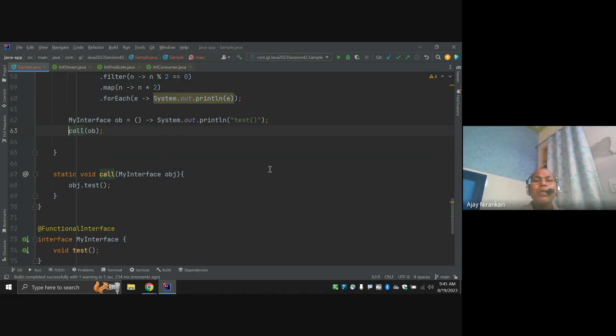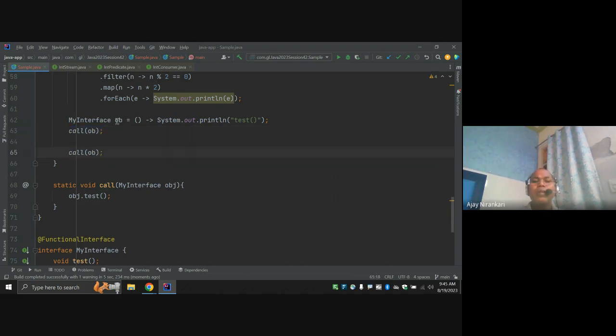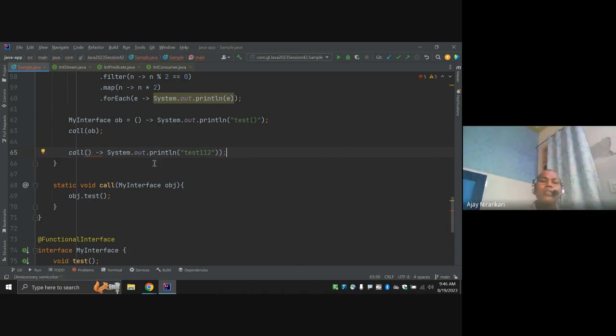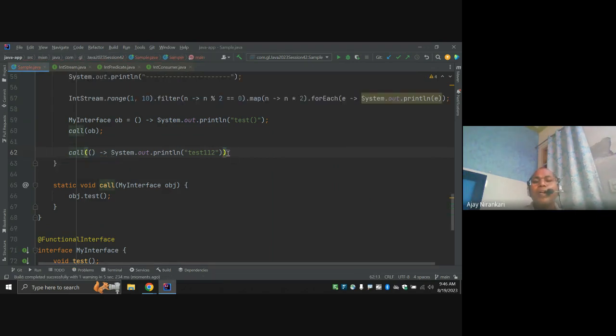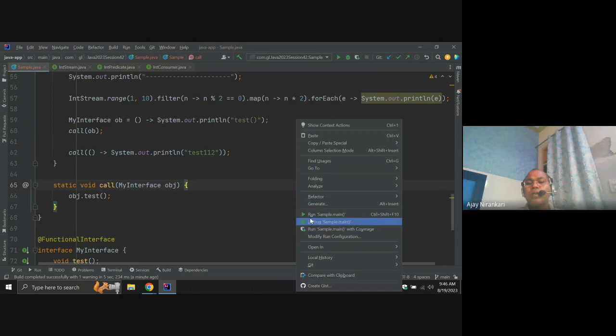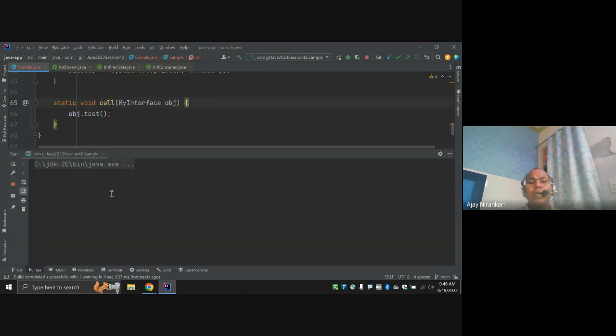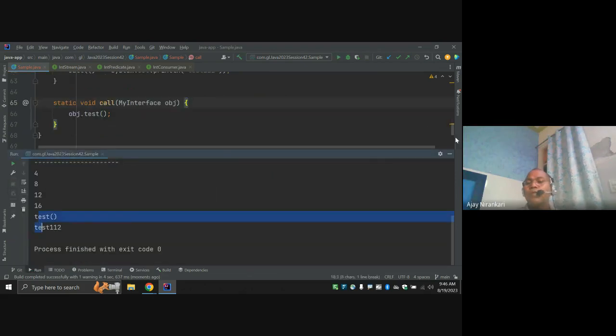Even if you don't use this variable, you just say this is my code, I want to call it here, and just pass it here, and say test 1, test 1, 2, right? So this is the way you can pass the complete lambda function body in the call method. If you run it, you notice we are still able to test this code. True. So calling any method, notice I am able to call it, right?